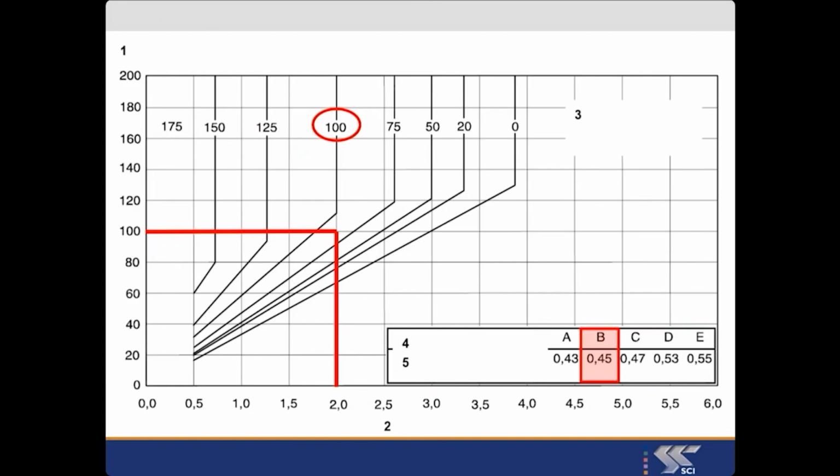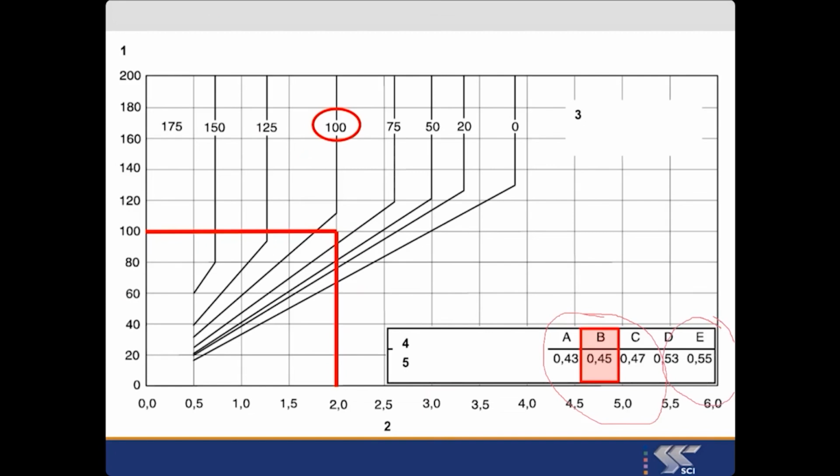The responsible welding coordinator may use charts like the one we see here. And this chart, if we start on the right-hand side, is for hydrogen scale B, so that's the top of the line, and it's for a maximum carbon equivalent value of 0.45. So you might say that B is bad news because there's lots of hydrogen, but the carbon equivalent value is relatively low at 0.45. This chart is also good for hydrogen scale E, which is low hydrogen, but the carbon equivalent value is rather higher at 0.55.